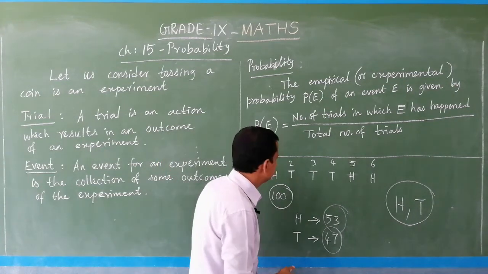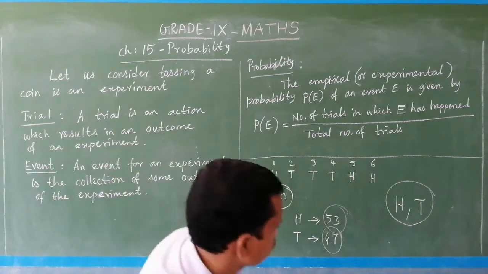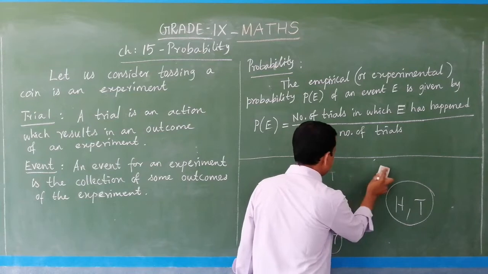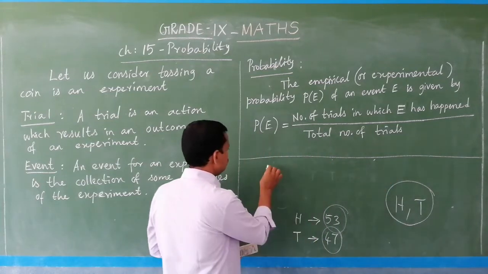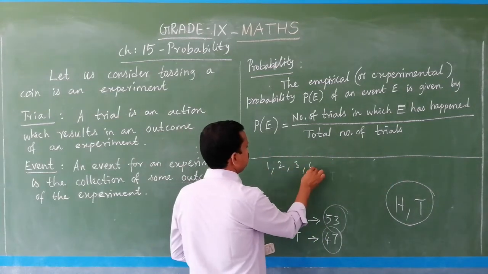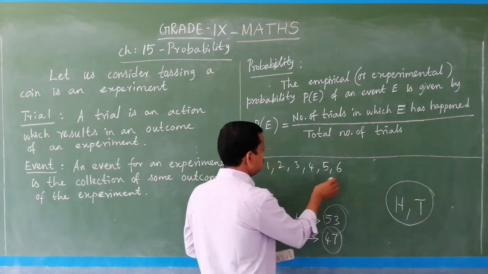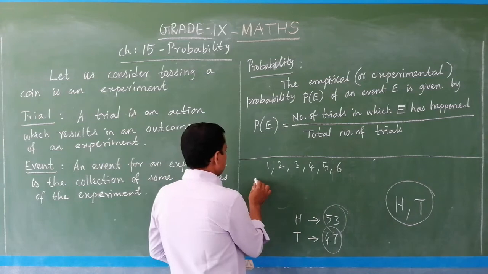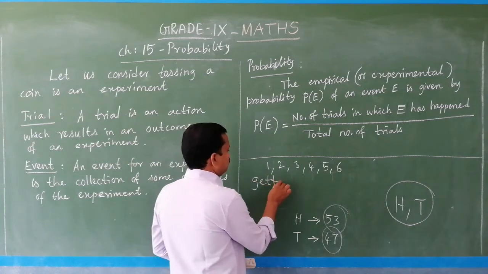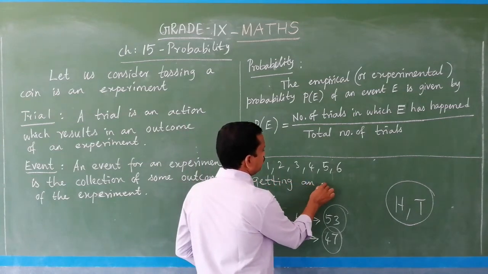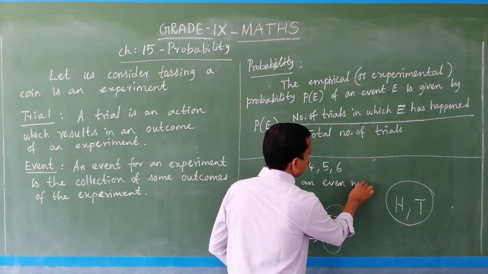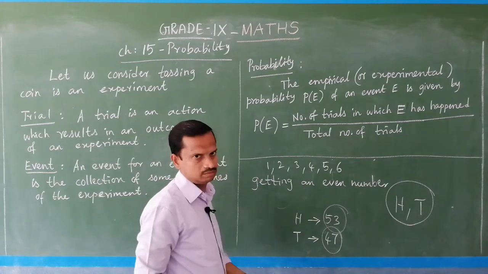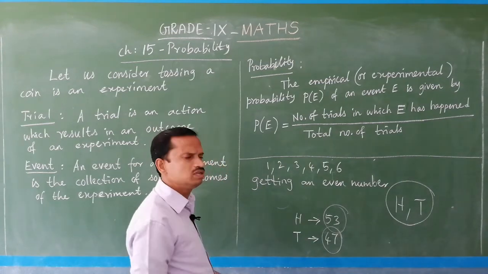What are the outcomes? 1, 2, 3, 4, 5, 6 are the total possible outcomes, but getting an even number is called an event. Getting an even number is an event.